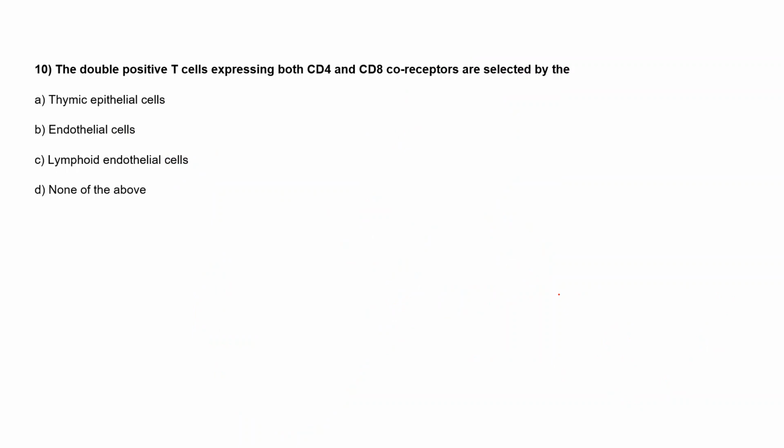So the last question is, the double positive T cell expressing both CD4 and CD8 co-receptors are selected by: option A is thymic epithelial cells, option B is endothelial cells, option C is lymphoid endothelial cells, and option D is none of the above. Anyone? Ma'am, option A. Okay. Option A, ma'am.